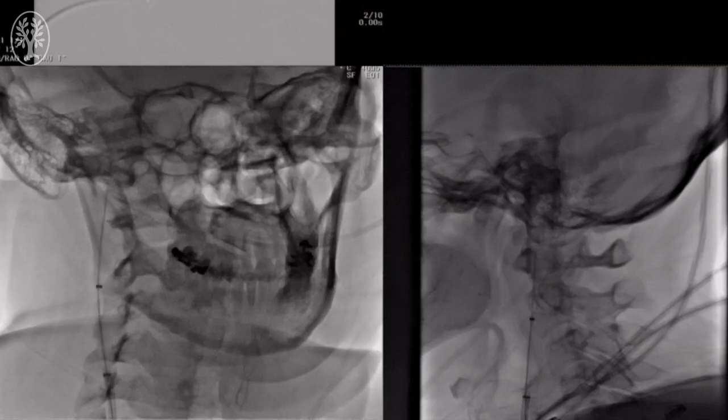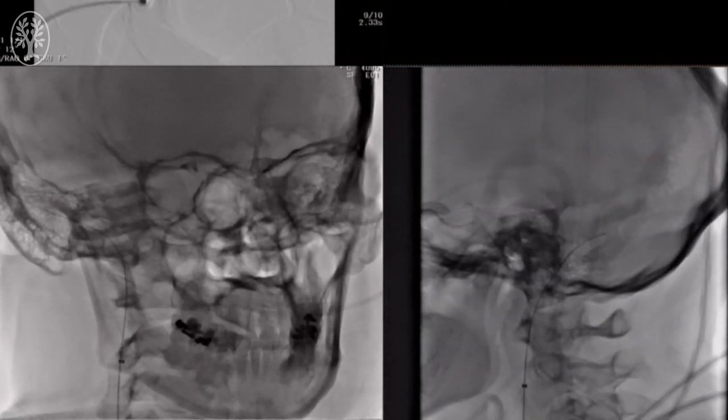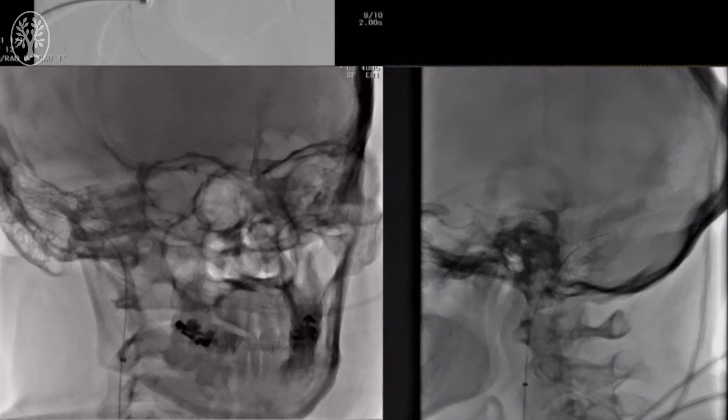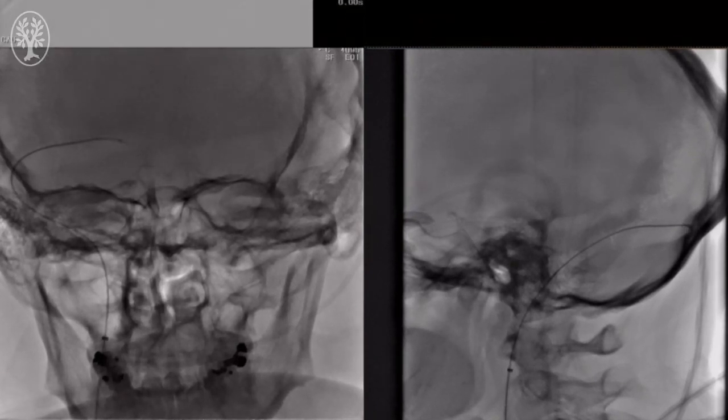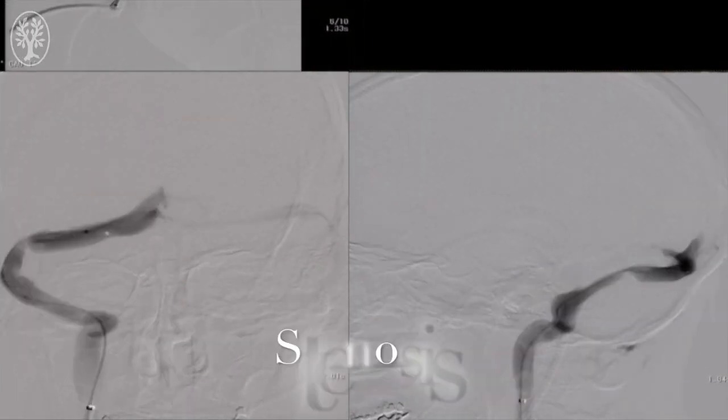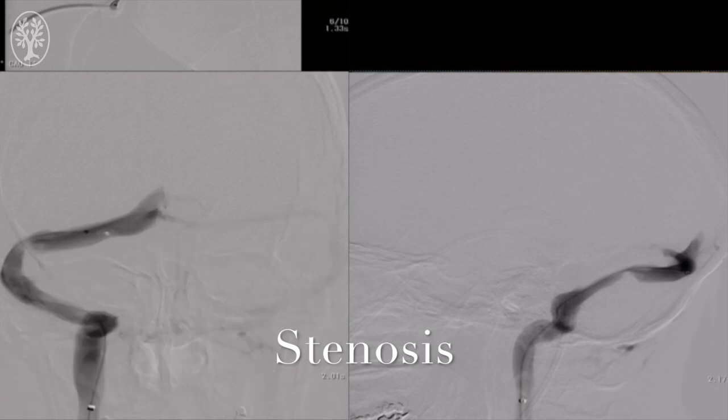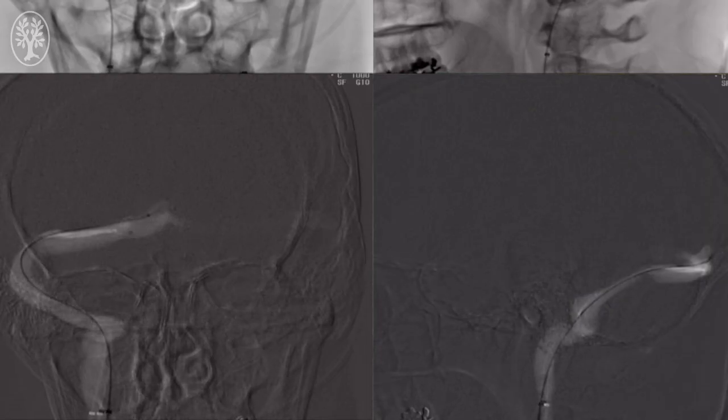and then the sigmoid sinus is catheterized, again with the 035 wire system, crossing the transverse sigmoid junction, and typically either accessing the contralateral transverse or advancing the wire into the superior sagittal sinus. The 3 French system is delivered and an angiogram is performed to confirm the level of stenosis as noted here at the transverse sigmoid junction.